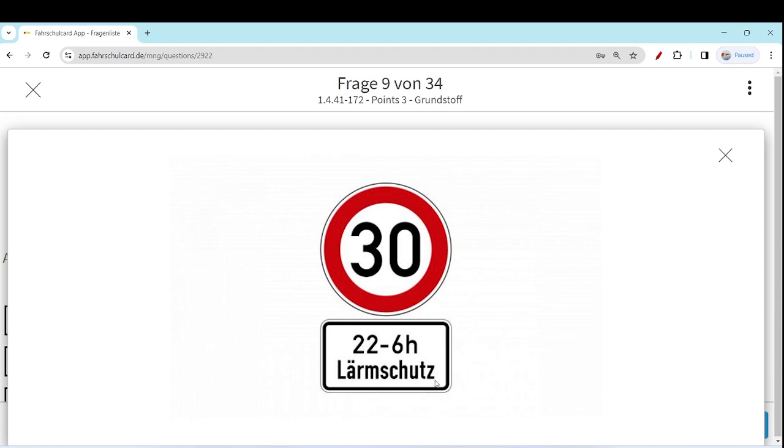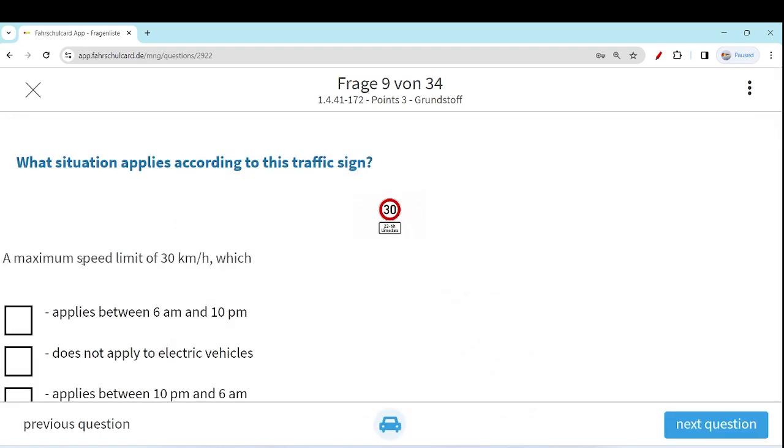But between 10 p.m. and 6 a.m., because of the noise protection, the speed will be 30. So a maximum speed limit of 30 kilometers, which applies between 6 a.m. and 10 p.m.? No, applies between 10 p.m. and 6 a.m. Does not apply to electric vehicles.